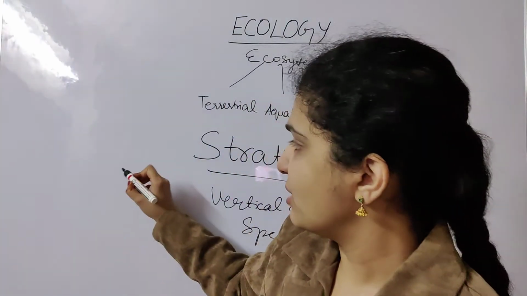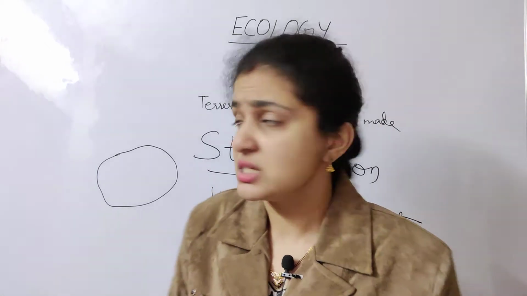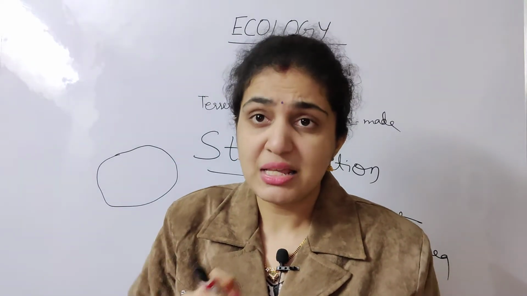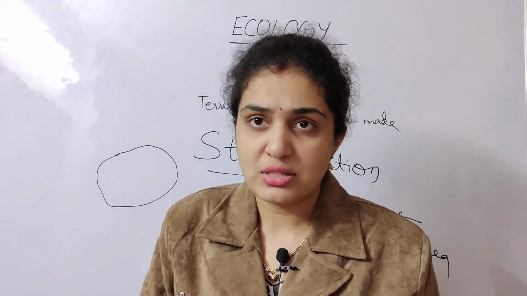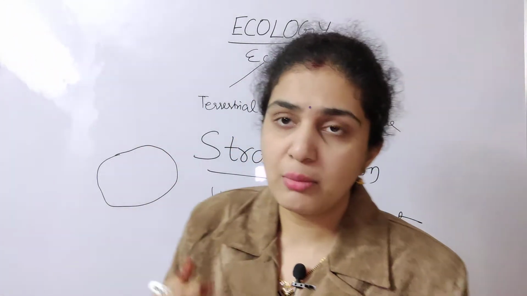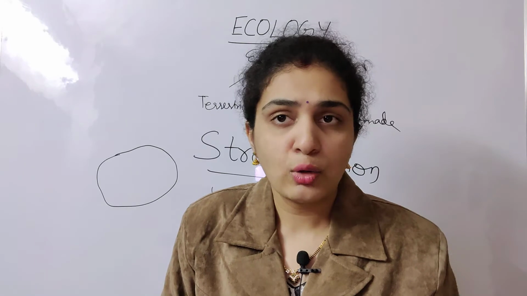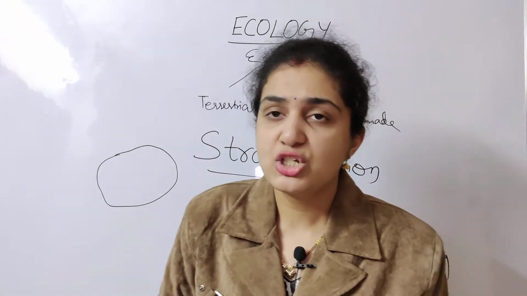I have already given an example, the example of a small pond. Suppose you take a small pond or a lake. What do you see in that? What are the abiotic and biotic components? A lake is an ecosystem, an environment where all the biotic and abiotic components combine with each other. Abiotic means temperature, light, soil, and so on. Biotic means all the living organisms.